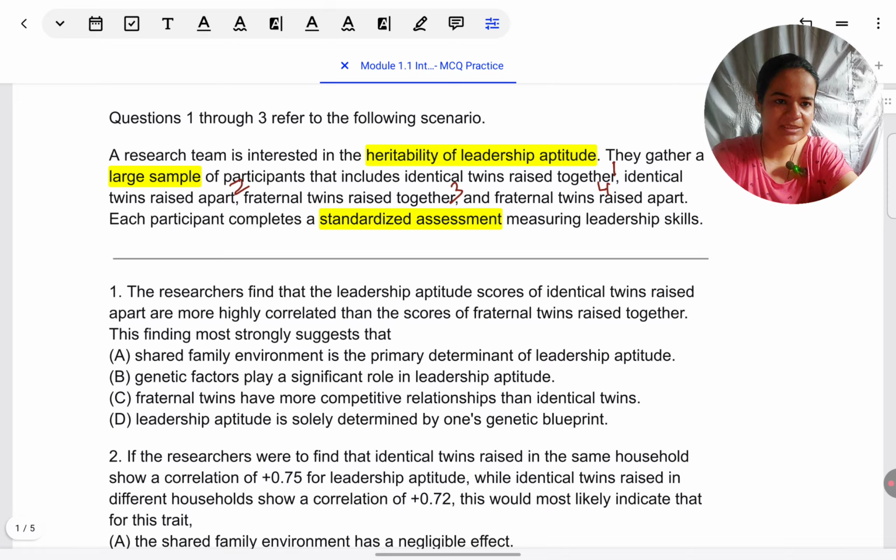Okay, I forgot to mention, I'm sorry, I hope you have done unit 0 also before this. I didn't take up unit 0 today because I wanted specific content to be discussed in this video. But you will be able to answer these questions successfully only if you know unit 0, because you have to apply research method skills here. So if you're already finding this MCQ practice a little challenging, and you're not able to relate with what the situation is and what type of questions are asked, please just recap unit 0 and module 1.1 of unit 1 and then come back to this video.